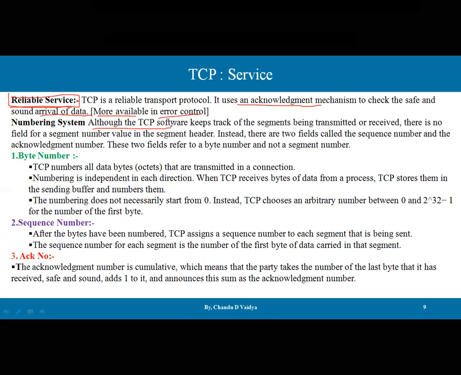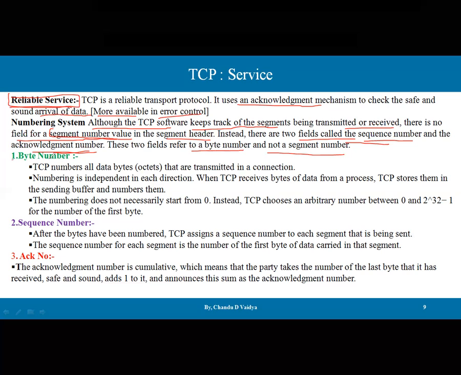Although TCP, that is software, keeps track of all the segments being transmitted or received, there is no field for a segment number value in the segment header. So there is no segment number header field available in the segment header. Instead, they use two fields called the sequence number and the acknowledgement number. So directly they don't have a segment number, but we have the sequence number and the acknowledgement number in the TCP format. These two fields refer to the byte number and not a segment number.